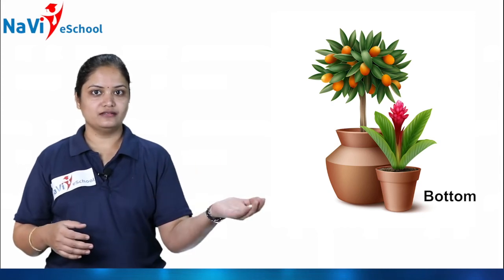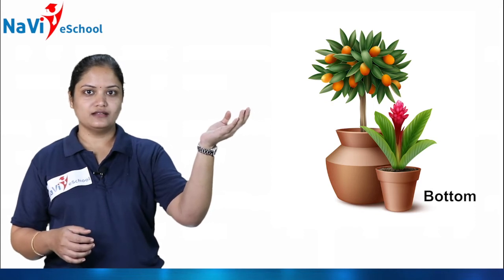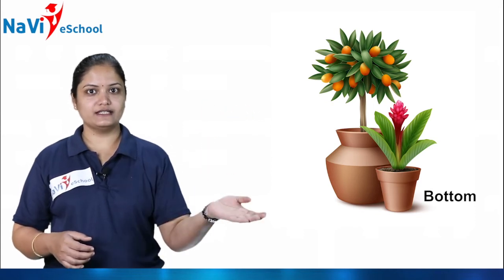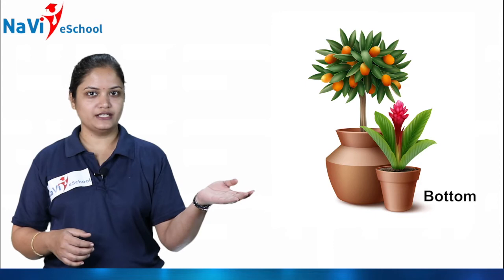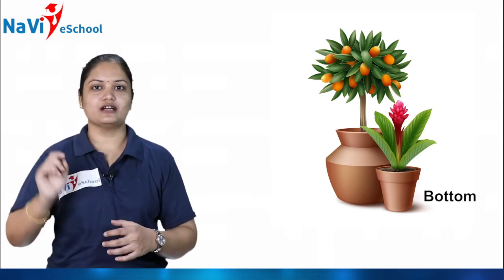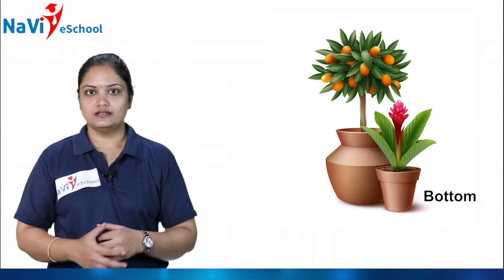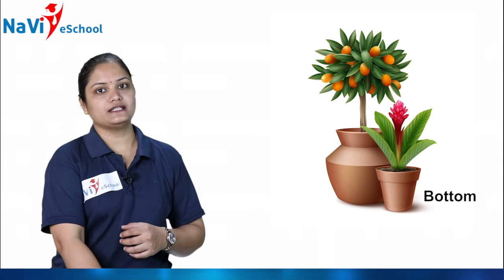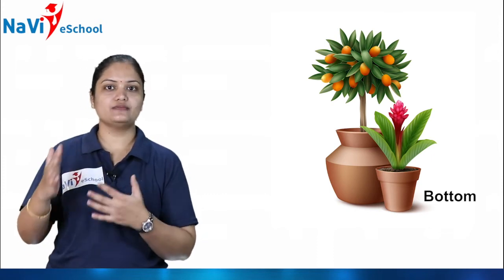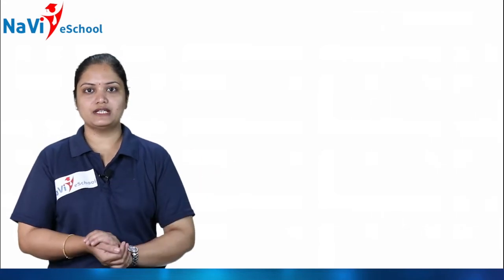It will be this pot, isn't it? This pot is top, you can say, and this is bottom. Got it? And here you have to put a right mark over there in the bottom. Got it, children? To which we are calling top and at which place we are calling bottom.